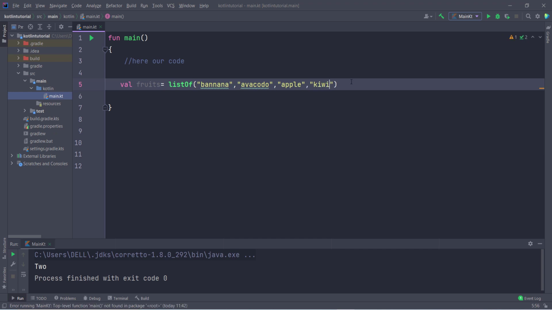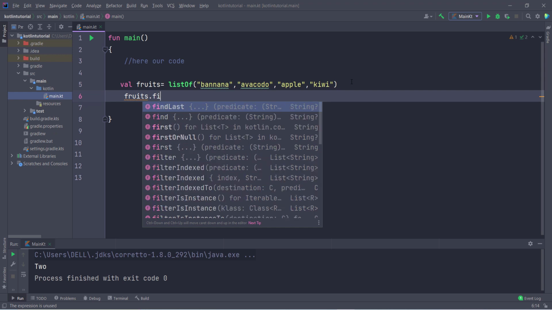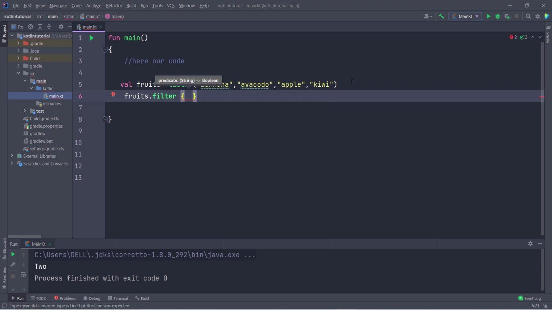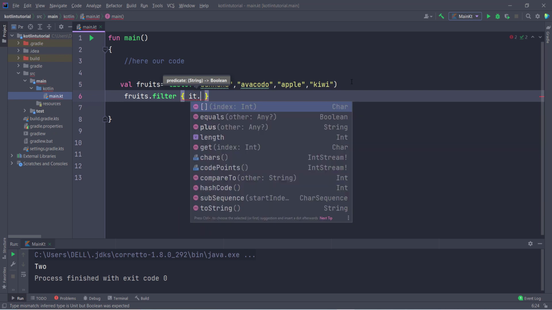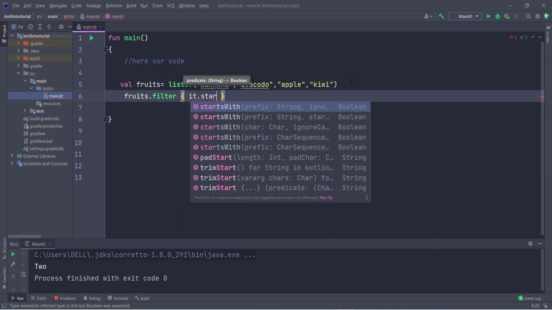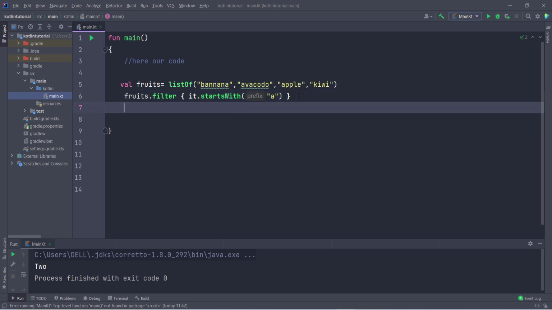So if I want to filter out some fruit names, then I can type here fruits dot, and we have some methods like filter. We have to use the it keyword. So it is something like that to filter in that particular list. So it dot, and inside this you can pass whatever you want. So let us suppose I want all fruits that start with A. So you can type in this. Then you can also use some method like sorted to sort this list. So you have to use sort by, and inside this you have to pass ascending or descending. So it will sort this in ascending order.